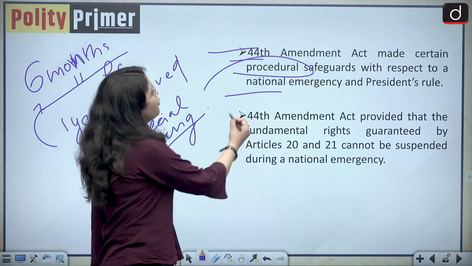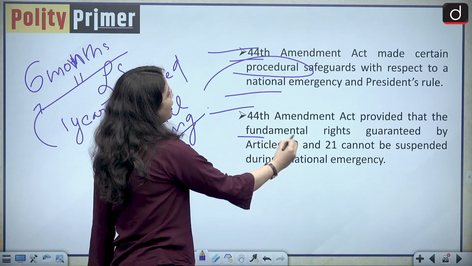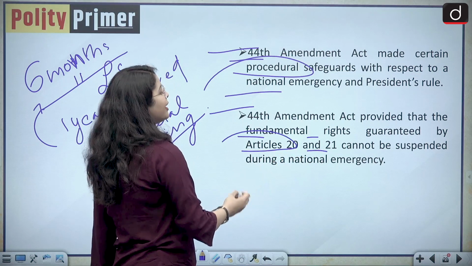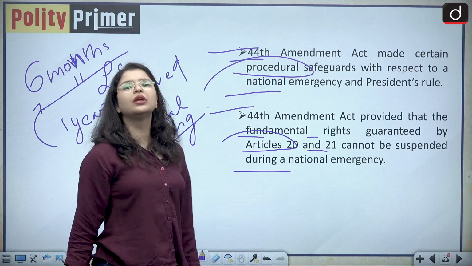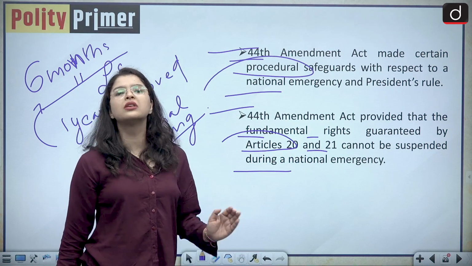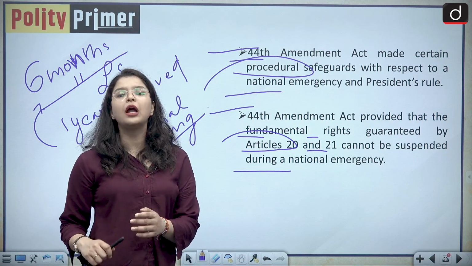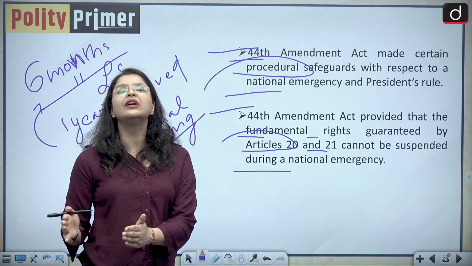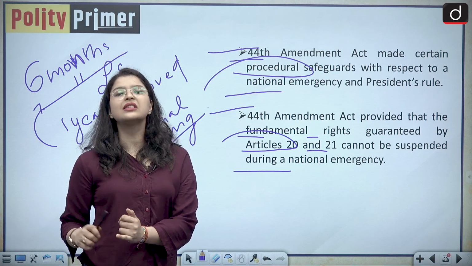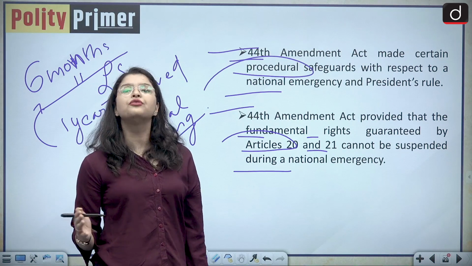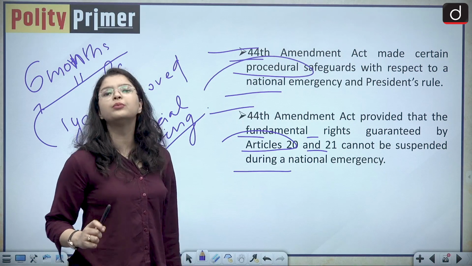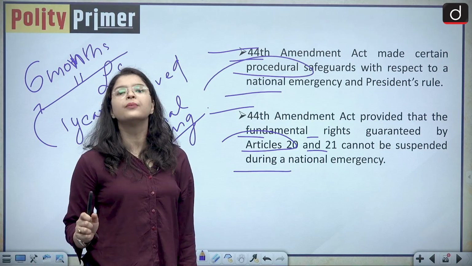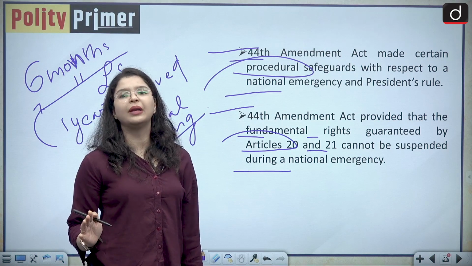The 44th Amendment Act provided that the fundamental rights guaranteed by Articles 20 and 21 cannot be suspended during the national emergency, because the government is not empowered to harass the citizens. The government is not empowered to take away the right to life of the citizens even when the national emergency is in force. So these were some of the important procedural safeguards that were introduced in the emergency provisions by the 44th Constitutional Amendment Act.